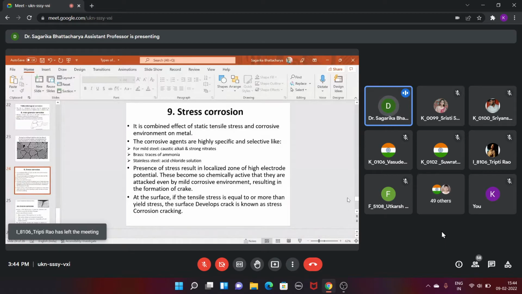So the corrosion which happens because of the stressed condition of the metal, like here it is written that stainless steel coming in contact with acid, or brass coming in contact with ammonia, also chemicals.